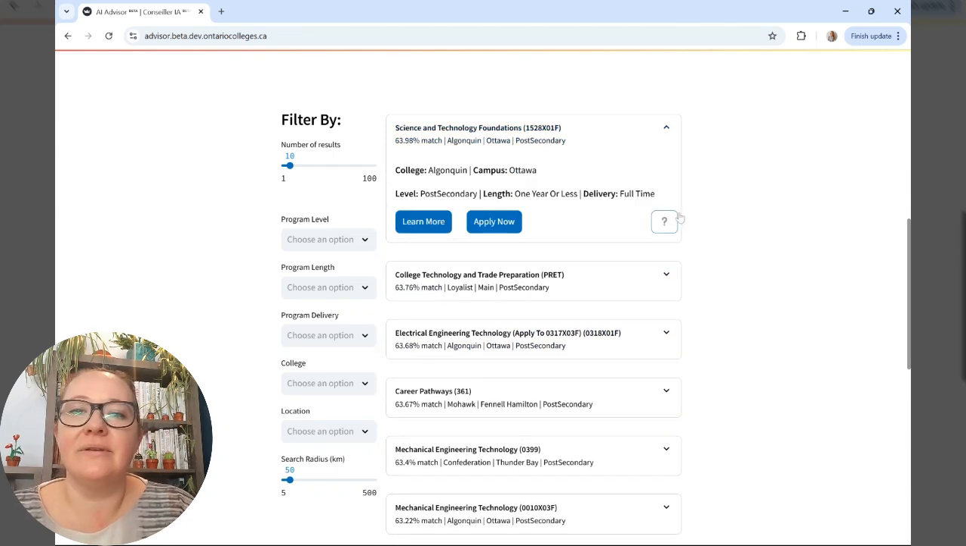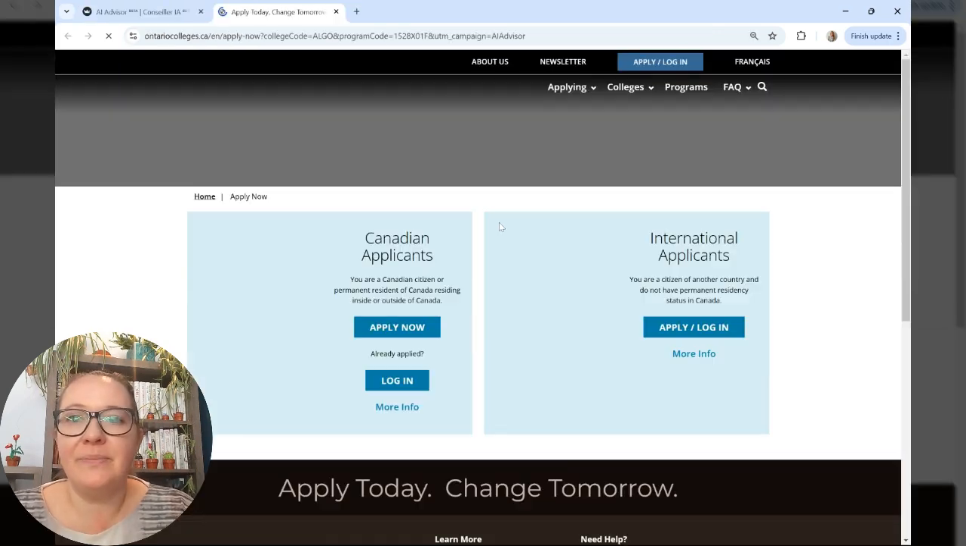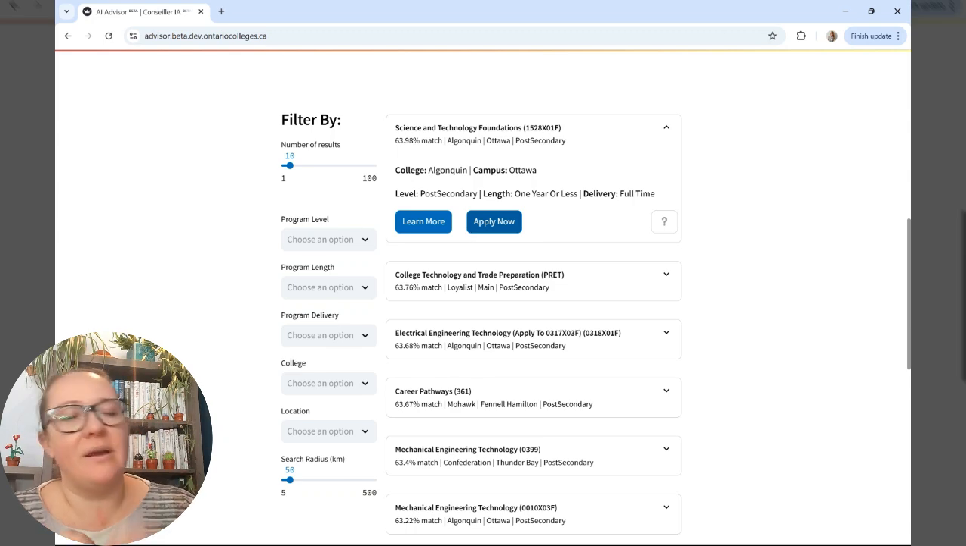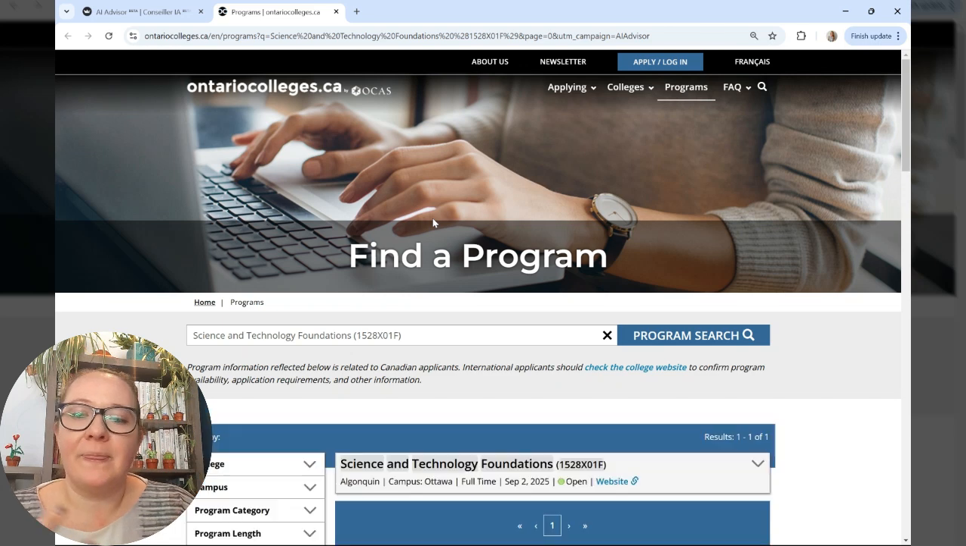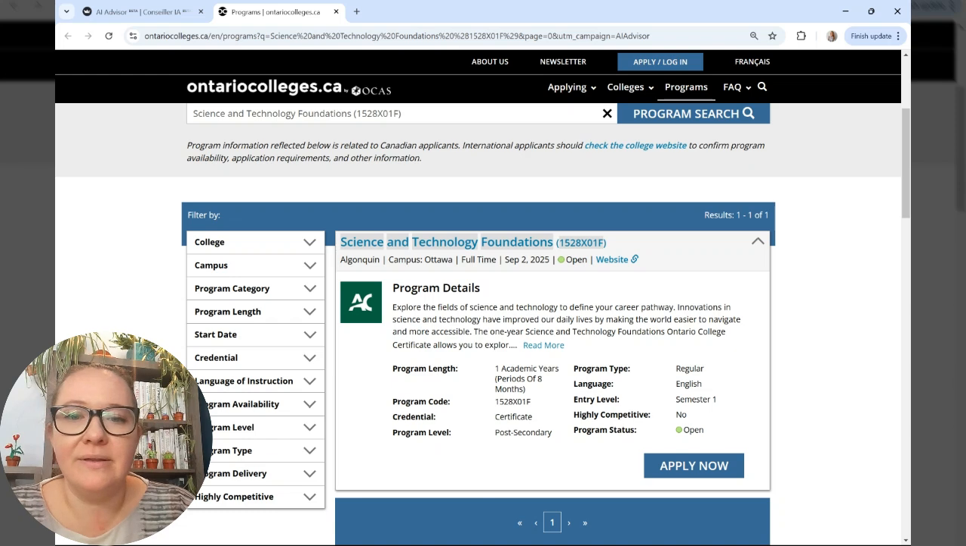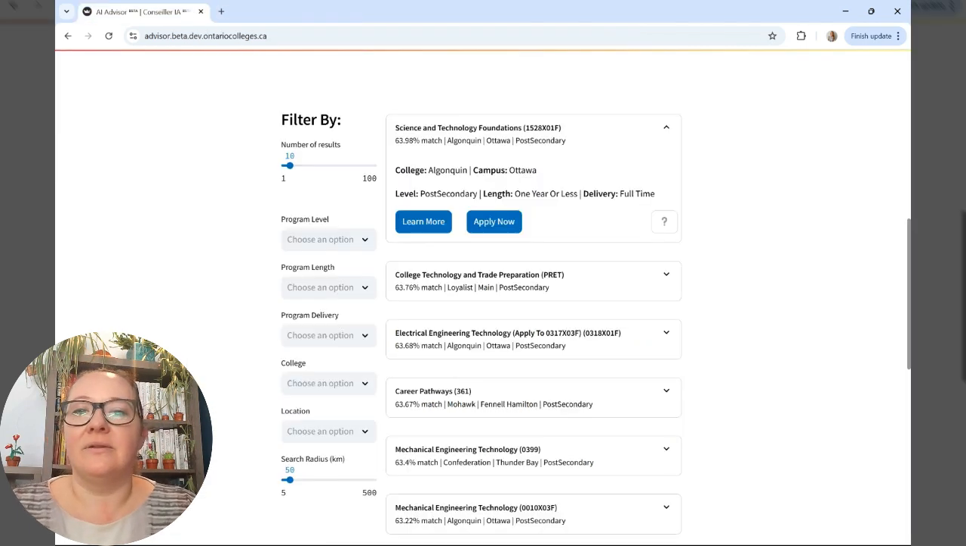When you look into one of these programs, you can start your application from right here. If I do that, I'm not logged in, so it just brings me to the login page. But if someone's already a part of the Ontario Colleges system, it would start the application for them with that pre-filled. Or you can hit learn more, and you can go down to this page where the Science and Technology Foundation program is available. You can go to the college website from here, and you can learn all the details.